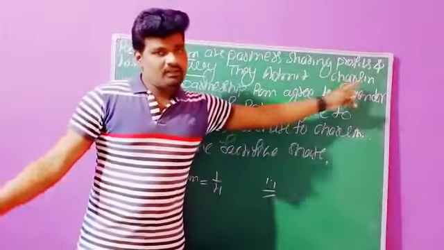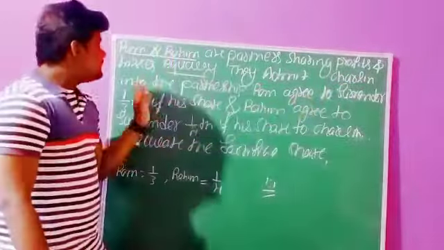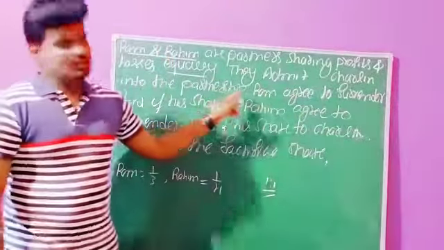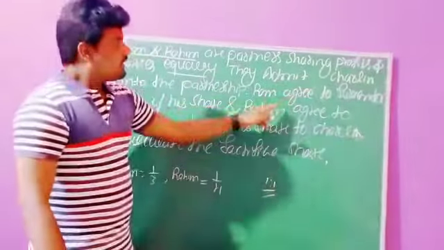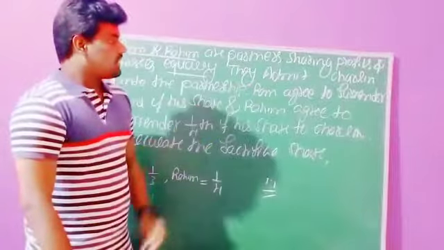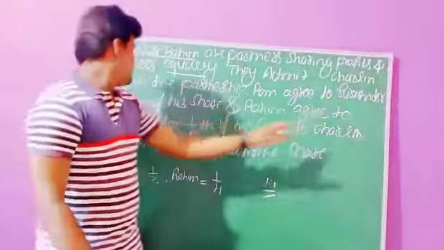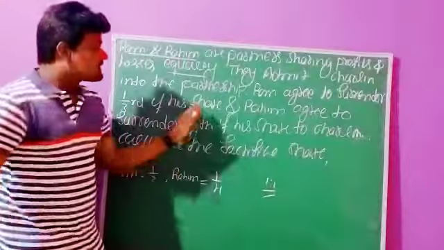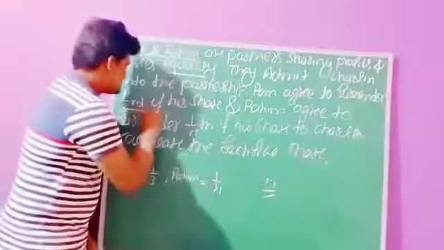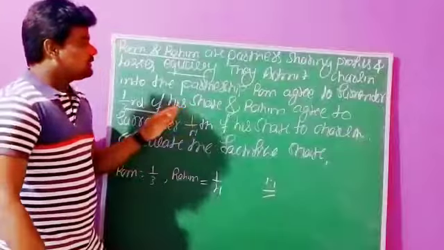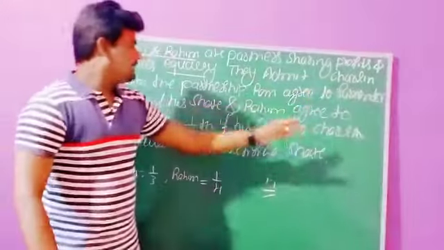They admit Charlene. Charlene is a new partner, right? They admit Charlene into the partnership, so she is a new partner. On the event of admission of Charlene, Ram agreed to surrender, I mean, sacrifice, one third of his share. One third of his share, Ram sacrifices to Charlene.